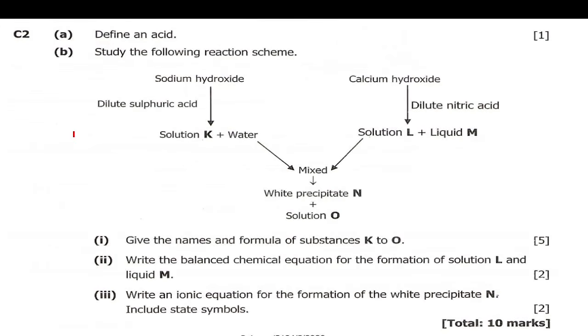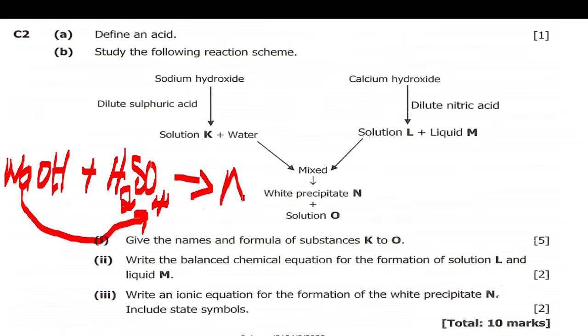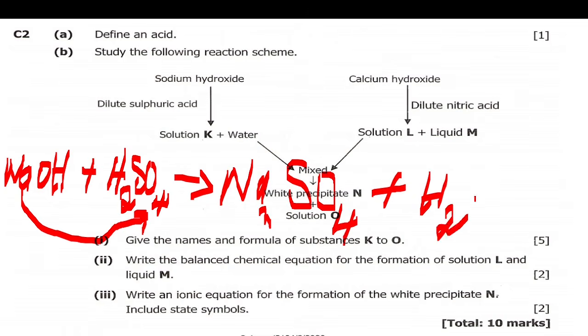Okay, so let's go to the next question. This one requires us to give the names and the formula of substances K to L. Since we are reacting sodium hydroxide plus dilute sulfuric acid, H2SO4, you expect sodium to go with this sulfate, so it will form sodium sulfate, plus water, H2O, which you are told here.